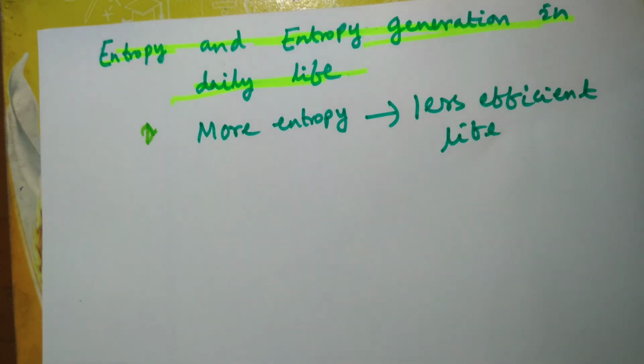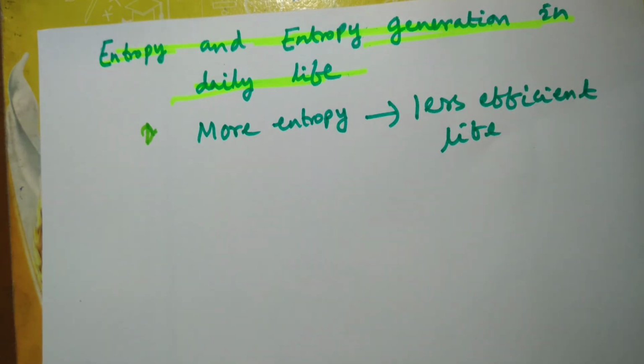So that means the more the entropy is, the less efficient the person concerned is. The person whose life is more organized is bound to attain success. That means more organized means less entropy, because entropy is a measure of disorderliness or randomness of the system.